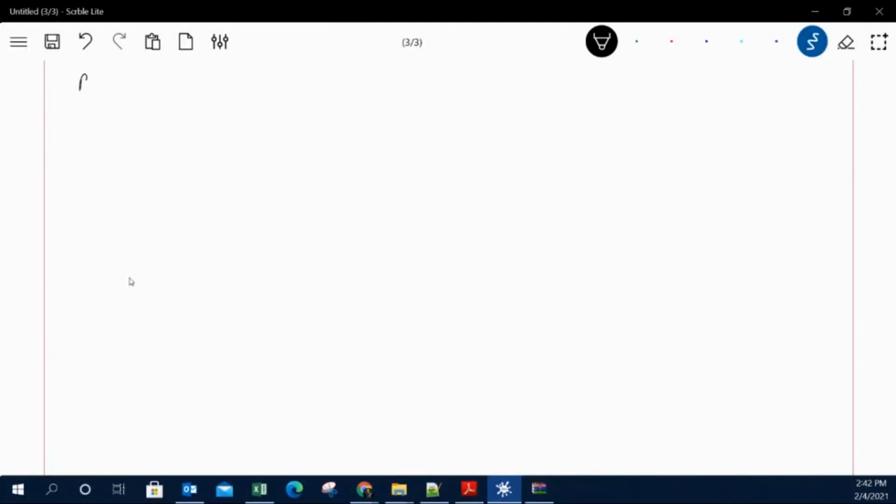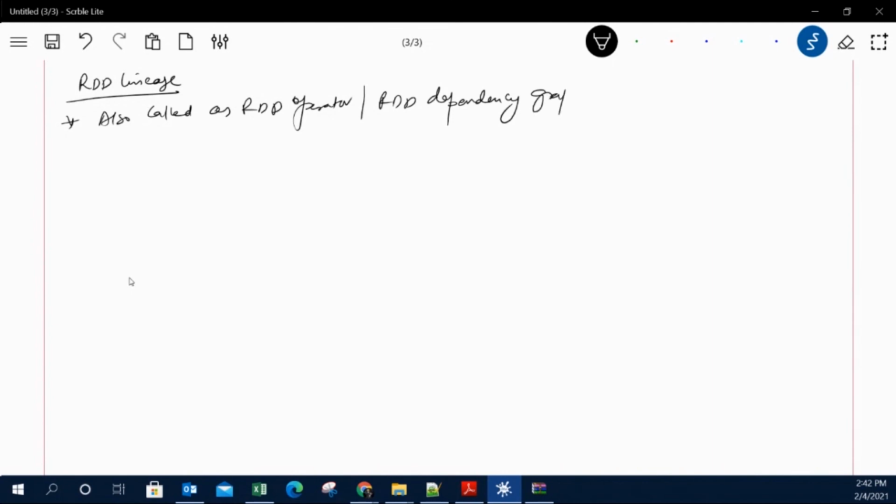The last thing we will discuss is the RDD lineage. This RDD lineage is also called the RDD operator graph, or you can also say the RDD dependency graph, which is like a DAG, and DAGs are very, very important nowadays. This RDD lineage is actually a graph of all the parent RDDs of an RDD.